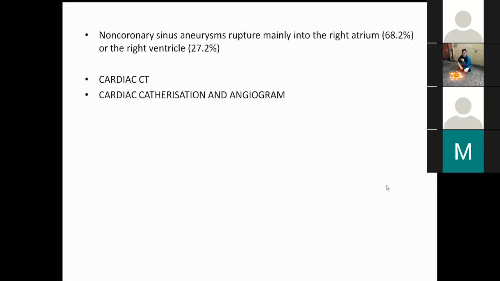But gradually they tend to recover, because ultimately it's a mechanical cause. So one has to actually close it. And people have gone acutely and closed the RSOV in the middle of the night also, because the patient was going into failure and not responding. The shunt is huge. It's a torrential flow which goes to the lungs. At times, even with BiPAP and other measures, it becomes very difficult to control. Jayadeva had so many such patients, when I was talking to Dr. Vijay Rangan. They had to rush most of them at night to close an RSOV, because the patient was sick, not able to maintain saturation because of pulmonary edema, and was getting sicker.